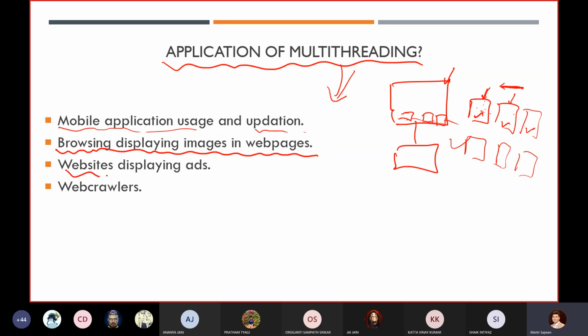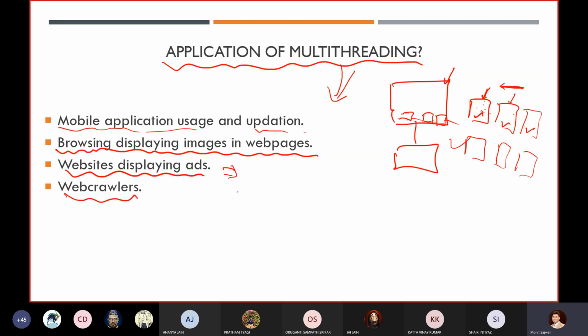Similarly, websites display ads. You already know how Amazon and Flipkart use it, how they have created their recommender system, and how they use advertisements whenever you are accessing any website. Basically they have a query engine, and using the query engine, parallelly they give you multiple suggestions related to your advertisements.